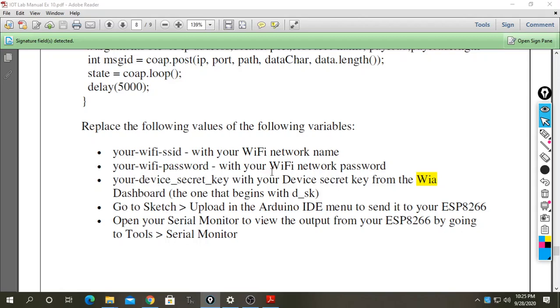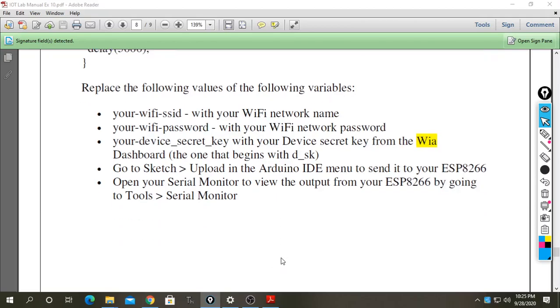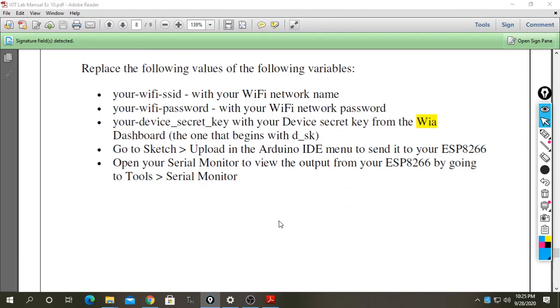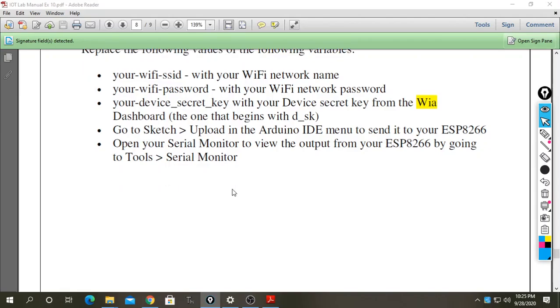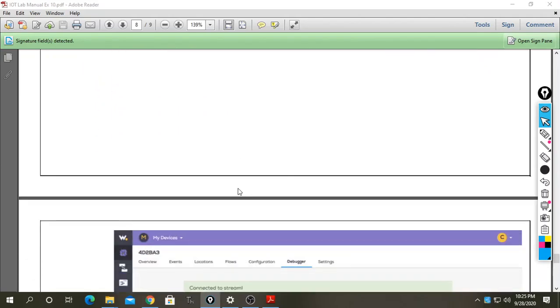Then your Wi-Fi password, which is common and shared by both devices. Then your device secret key from the dashboard. Now go to Sketch and upload from the Arduino IDE, meaning send it to your ESP8266. Open your serial monitor to view output from the ESP8266 by going to Tools and Serial Monitor. This I have to do in my Arduino software.